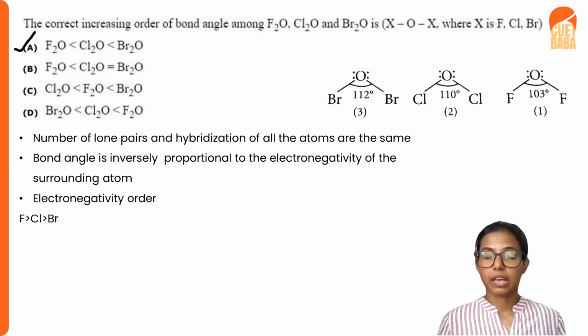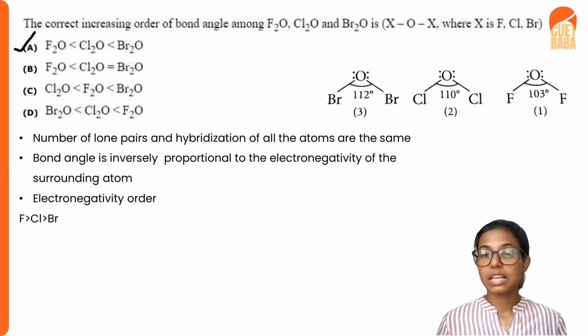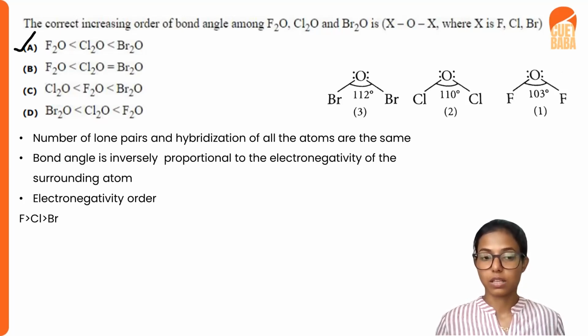From periodic properties, we can say that the bond angle is inversely proportional to the electronegativity of the surrounding atom, if the center atom is the same for all three molecules. That is, bond angle increases on decreasing electronegativity.